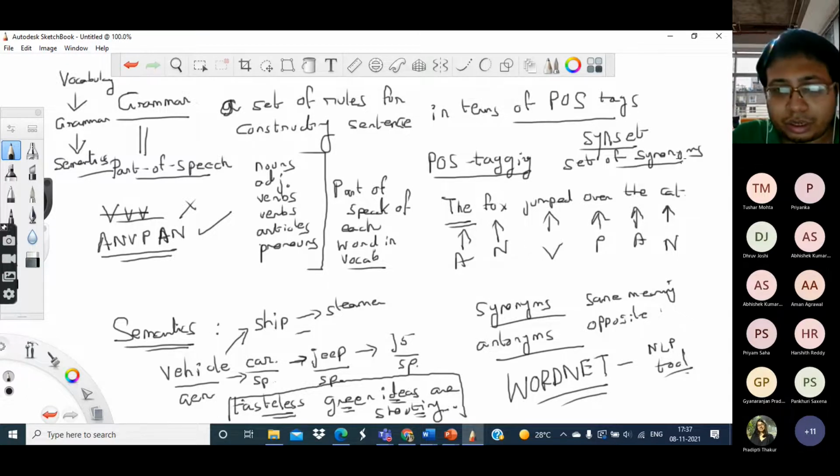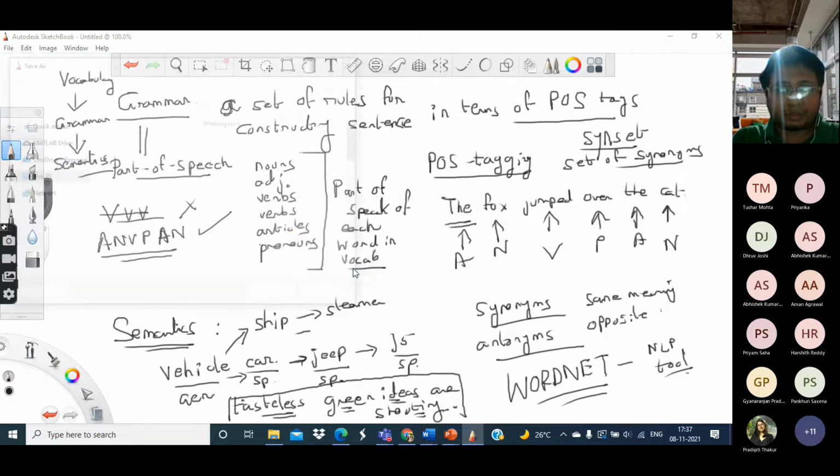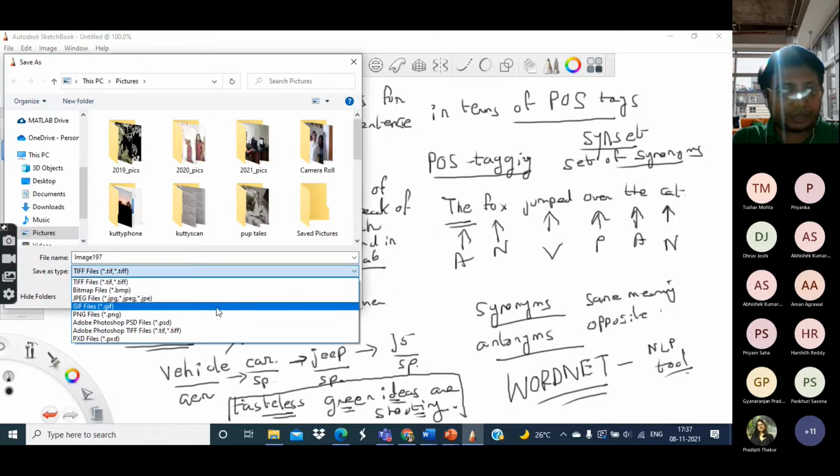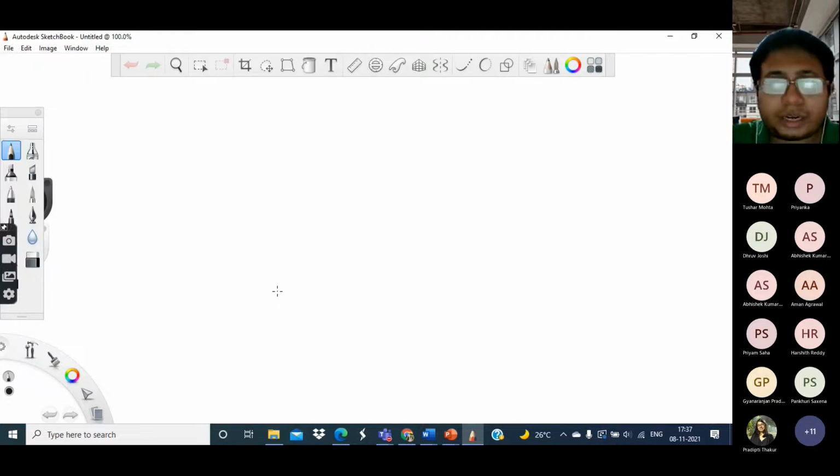Okay, so let us consider all the words in a particular language, or at least those words which are present in the particular corpus which we are dealing with. What WordNet does is that it considers the different words as nodes of a particular graph.